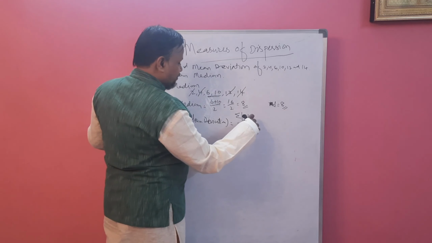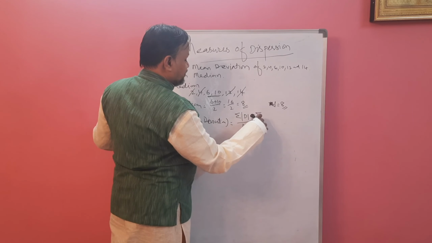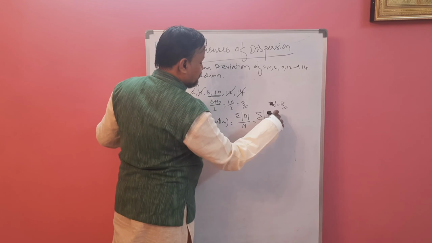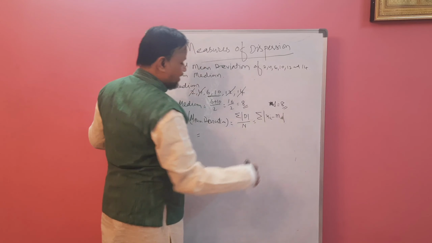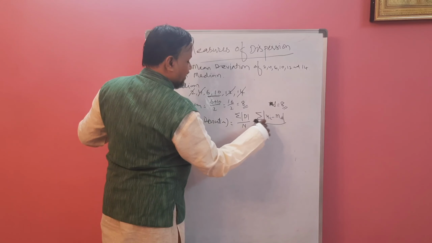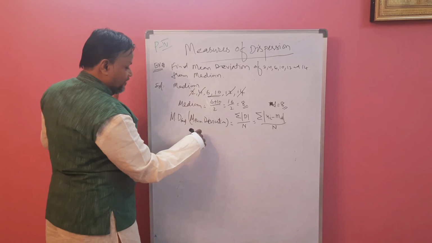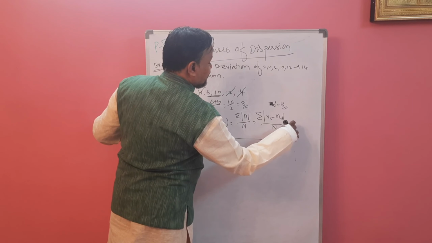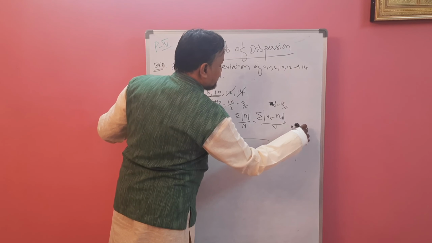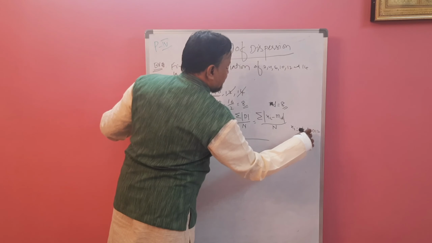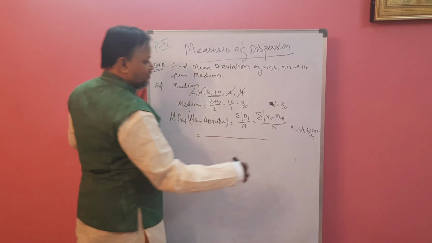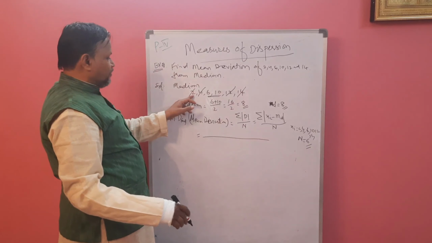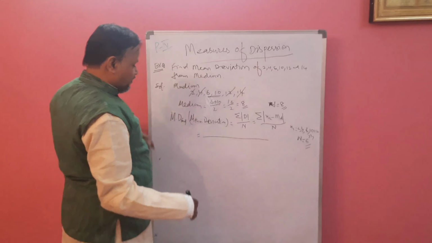Again, this is nothing but the summation of modulus of xi minus M, that is the median value, divided by n. Xi is all the observations: 2, 4, 6, 10, 12, 14. N is 6, because there are 6 observations: 1, 2, 3, 4, 5, 6.